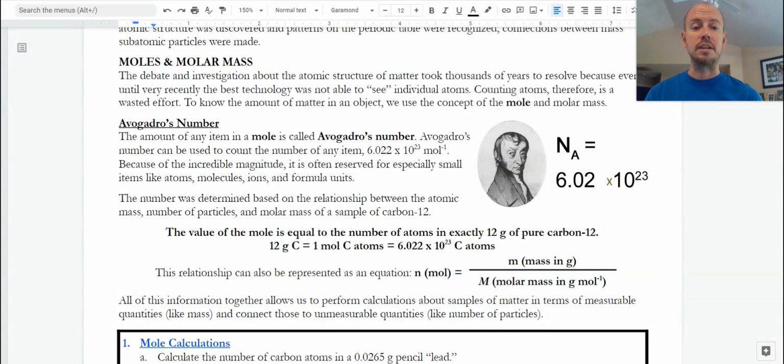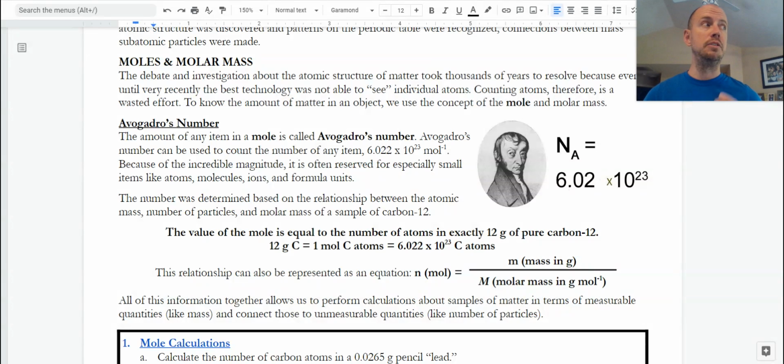We can make the connection between mass and moles by using that number on the periodic table, defining it as the molar mass. And when we use those numbers together, the idea of Avogadro's number, but more importantly, the molar mass, we can make connections between the measurable and those that aren't measurable, like number of particles or even moles.